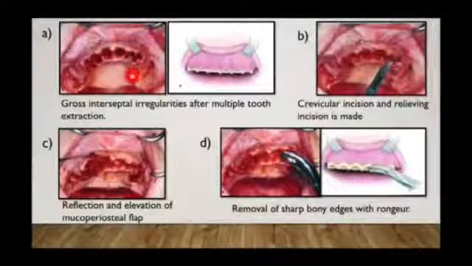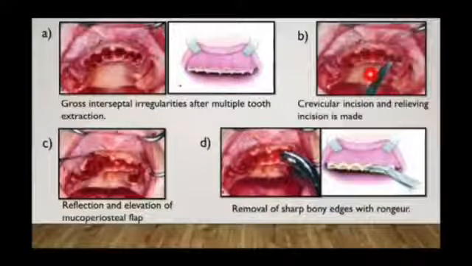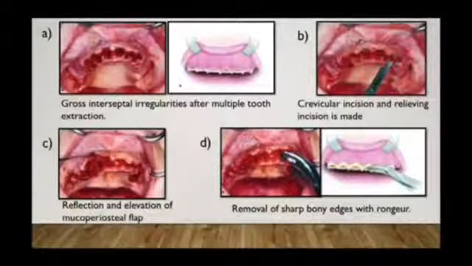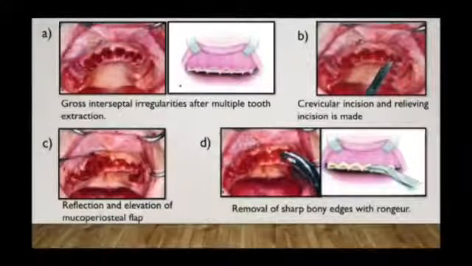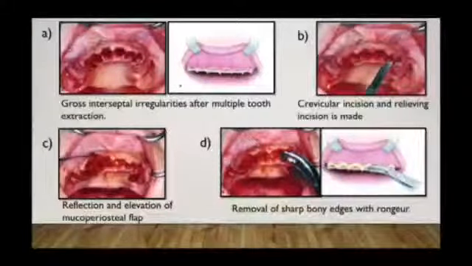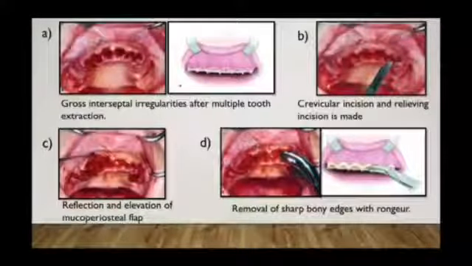Here we need to place a crevicular incision along with a relieving incision. A relieving incision is a vertical incision. For a single tooth, a horizontal incision can be enough, but here we need to make a relieving incision. After that, elevate the full thickness mucoperiosteal flap.